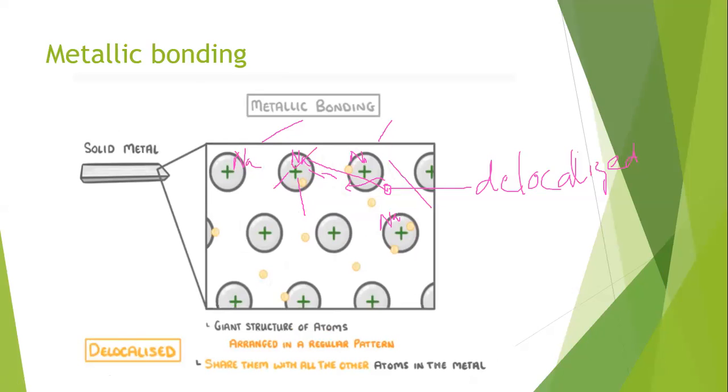But due to the delocalization of the electrons, atoms feel more attraction towards each other. They come closer to each other because of the free moving electrons, because of the attraction for the electrons of the neighboring atoms. Each atom comes closer to each other and makes a strong bond.